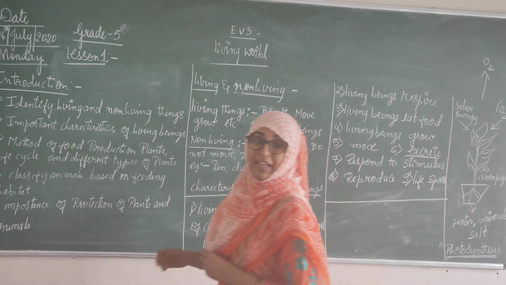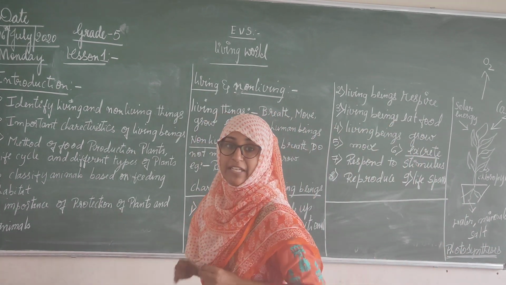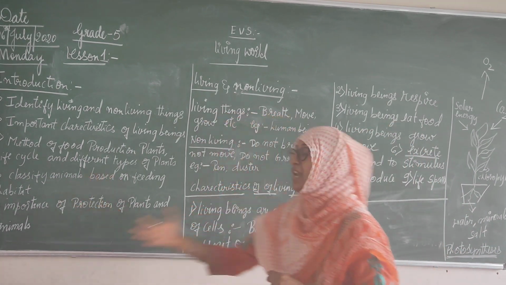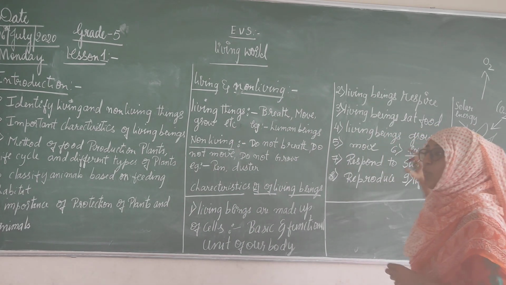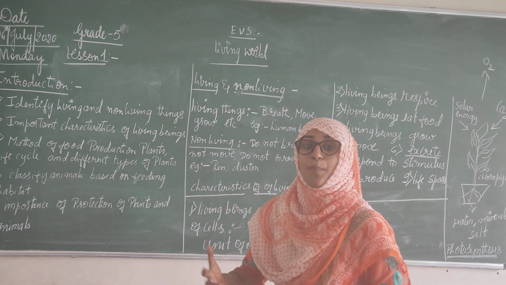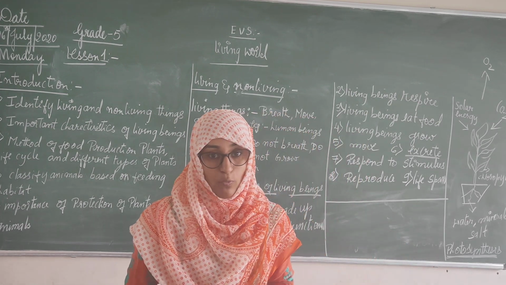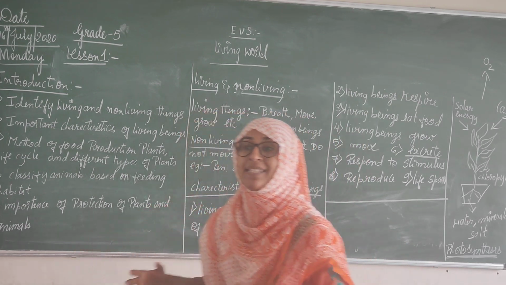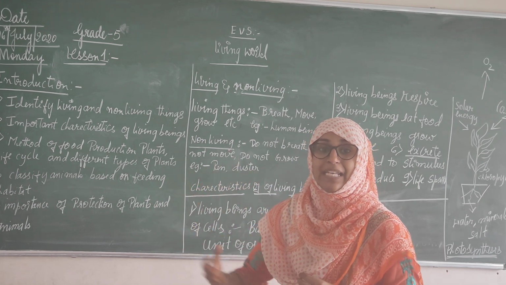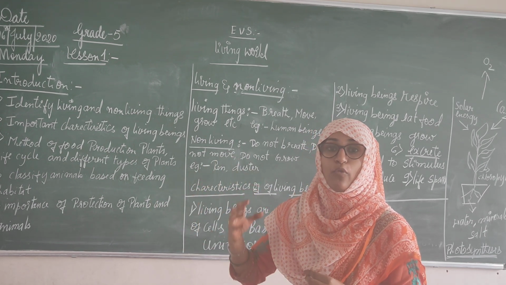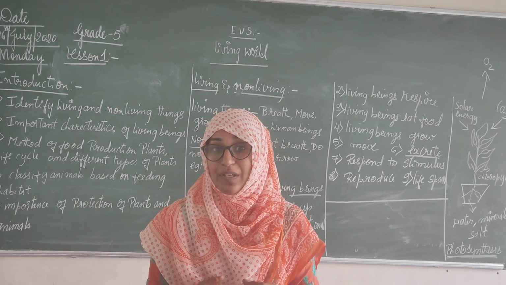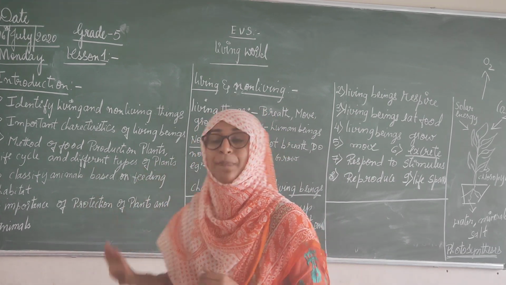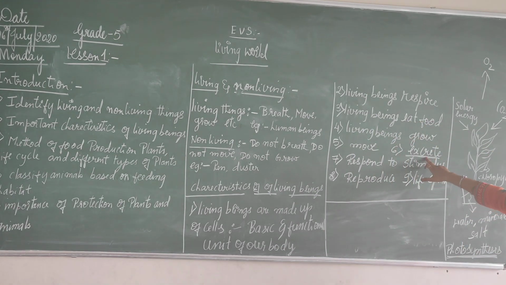Living beings move. See, I am moving. This is a living property. Then living beings excrete. Excrete means removing the waste products from the body. Waste products means what? You go to the toilet, right? This is called excretion.